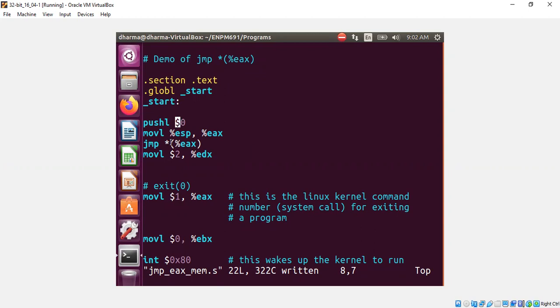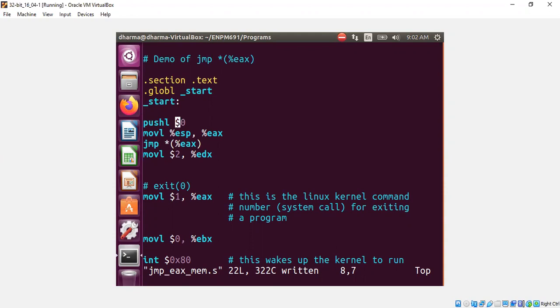What is the meaning of percentage EAX surrounded by parentheses? In that case, we are reading the content of EAX, wherever it is pointing to. It's pointing to the top of the stack, so EAX with the memory referencing will have 0. And now we are jumping to the 0th location, which may not be a valid location. So the program is going to crash.